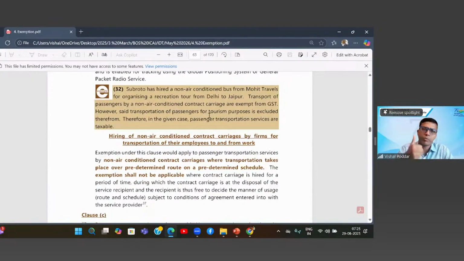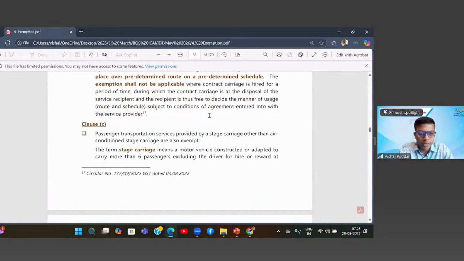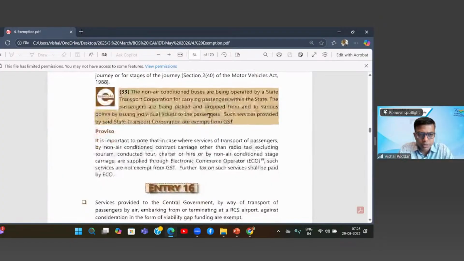See, one employer may have his own cabs or his own buses, or at times they do not invest in buses and cabs. Instead, they connect to some cab service operator and give them the route: boss, in the morning you have to go on this route and pick up my employees, and in the evening again you have to drop them on this route. That is what is basically covered. Let me check which point you are referring to.